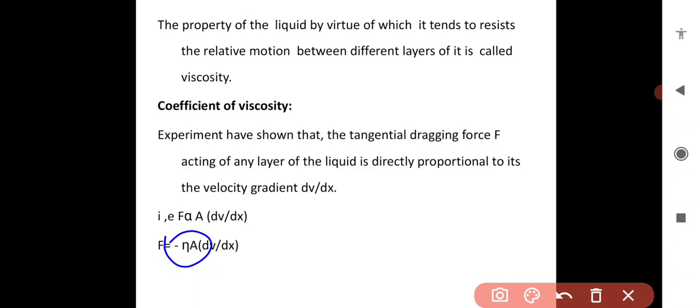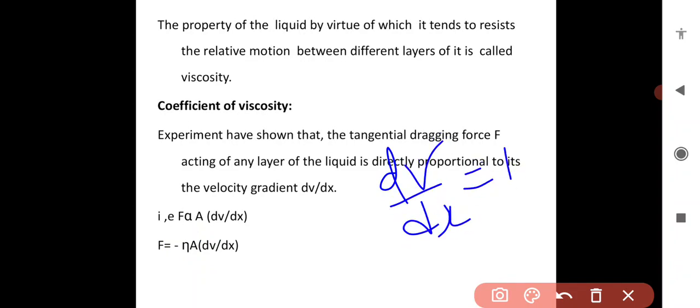Consider, for example, that the area of cross section is 1 and dV by dx equals 1.